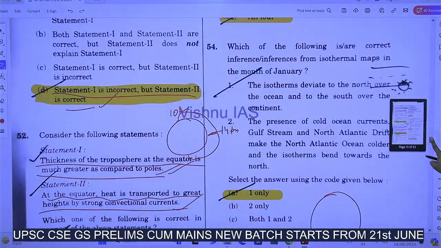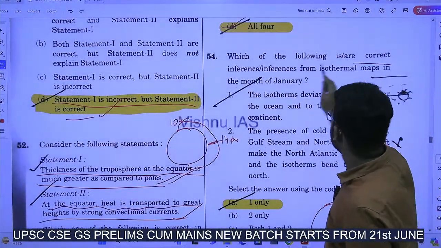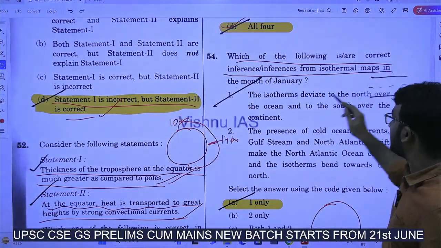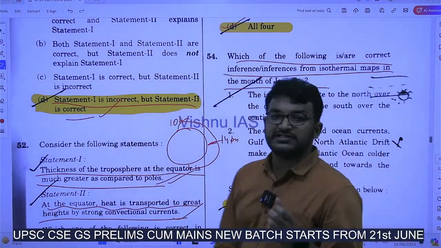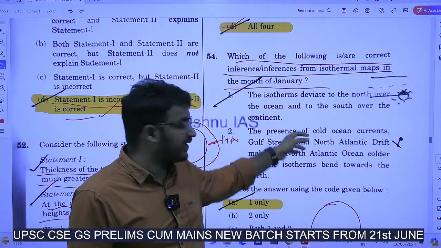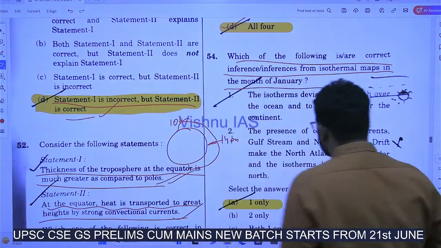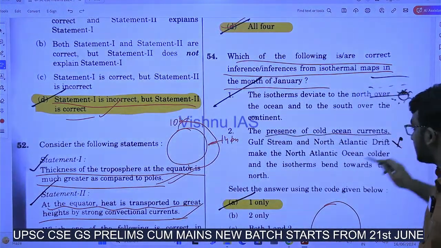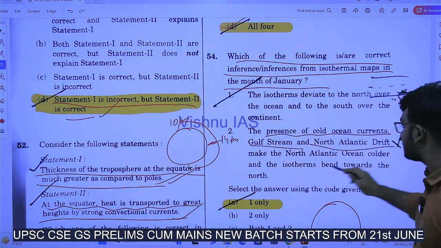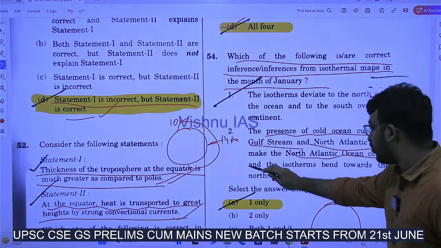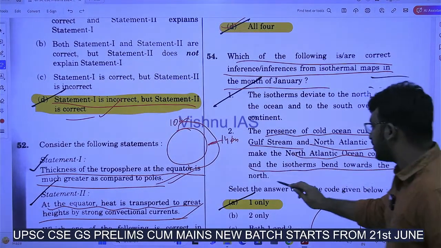Next. Which of the following are correct inferences from isothermal maps in the month of January? This might be a somewhat difficult question, but he has given one loose statement here, by which you can answer this. The presence of cold ocean currents, Gulf Stream and North Atlantic Drift, makes the North Atlantic Ocean colder and the isotherms bend towards the north.